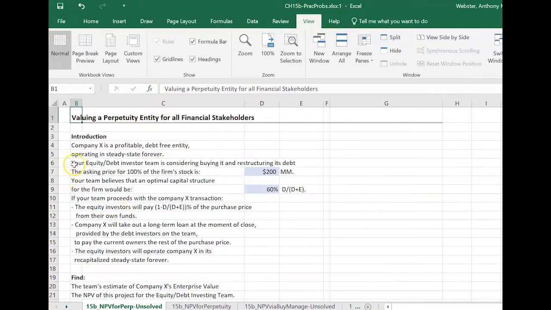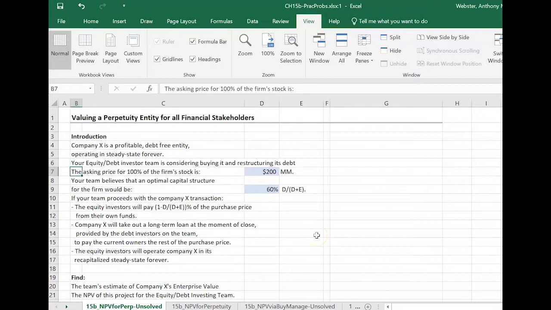So specifically, what we've got here is company X. It's profitable, debt-free as of right now, and it's assumed to be operating in steady state forever. No growing, no shrinking, same revenue every year, same net income every year, et cetera. So we've got a team of debt and equity investors considering buying it, and if we do buy it, we're going to restructure its debt corresponding to what we think would be the optimum WACC, the optimum cost of capital, which would, of course, maximize the NPV for the team.